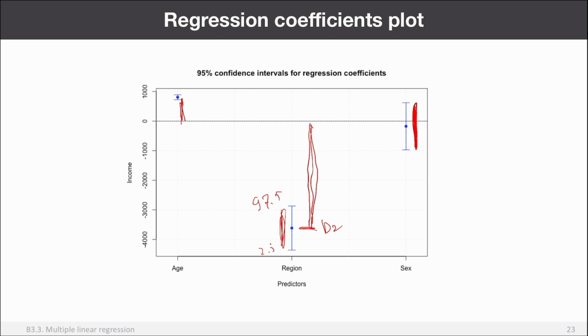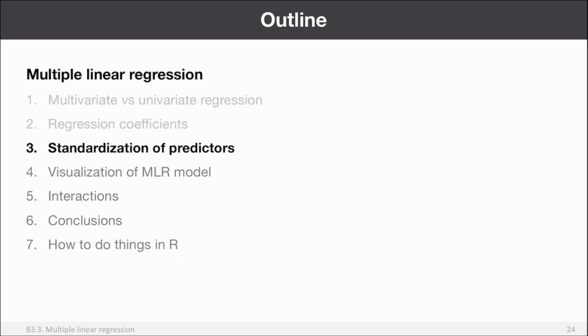However, smaller and larger is very difficult to assess here because we have different units, right? So region is just a binary value between -1 and +1, and income is a continuous value, right? So how can we compare these effects? In this case, we can't, because these effects are incomparable. You can compare the values, but you cannot compare the meaning of these effects. Okay. How to solve this problem? How to make effects comparable, and how also to make your model a little bit more robust, how to make regression coefficients more interpretable? That's what we are going to talk about in the next video.